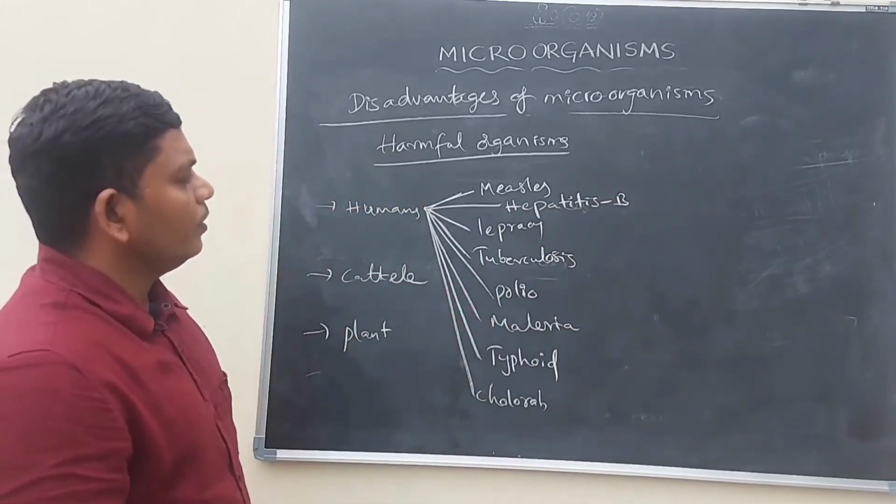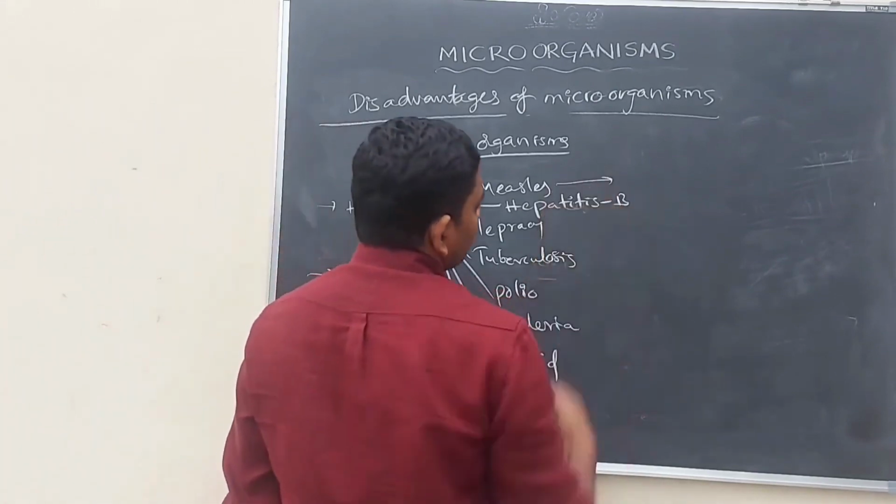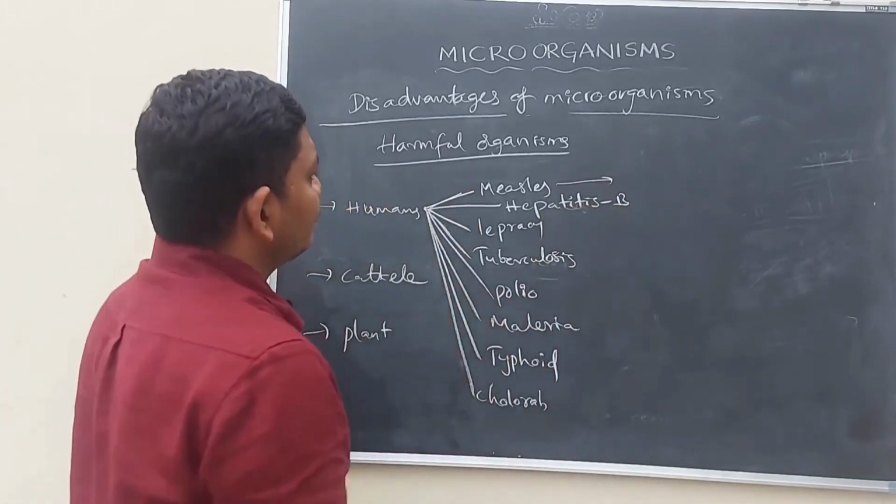Let us discuss by which type of microorganism these diseases occur.